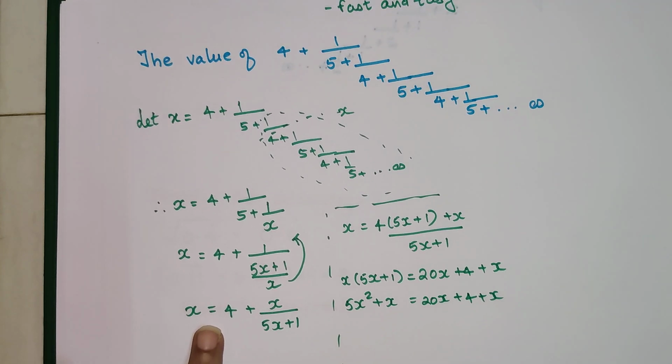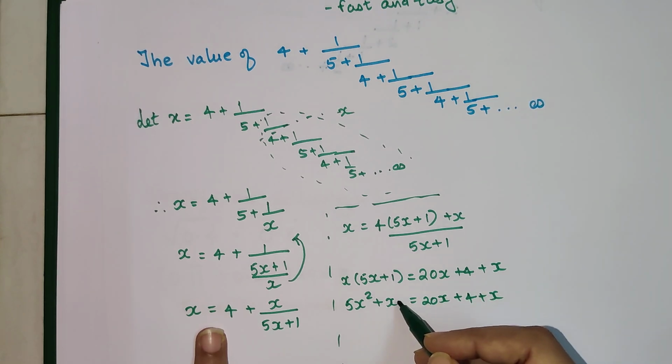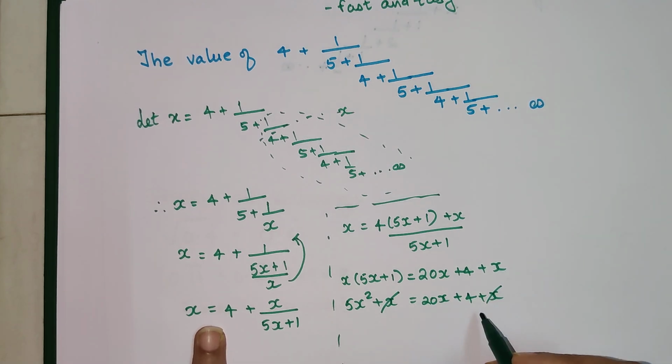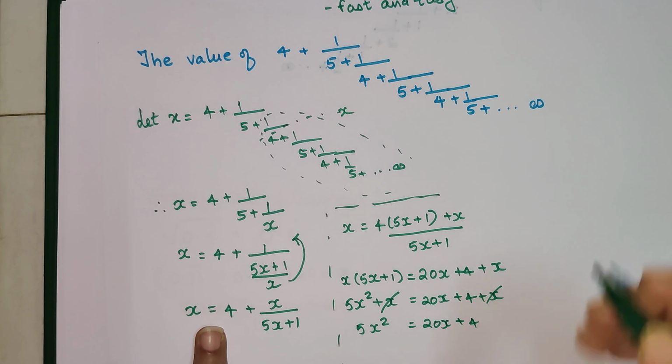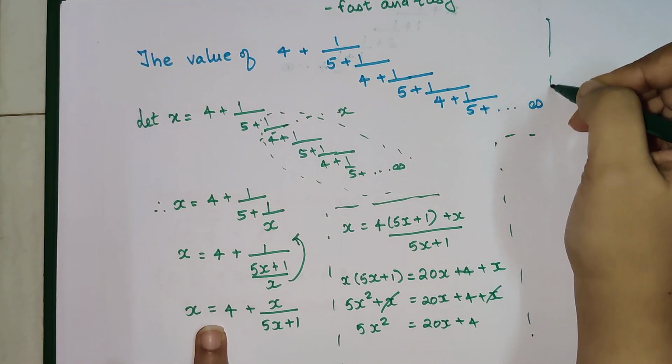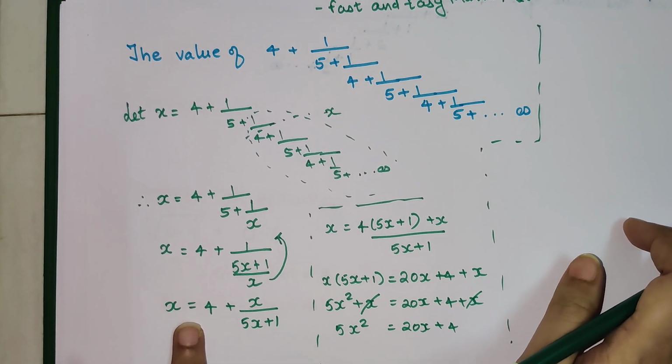Now if you look closely, on either side of the equal to we have x with the same signs. If we shift this x to this side, we get a negative x, so they can cancel each other. So now you are looking at something like this: 5x square is equal to 20x plus 4. So this will actually turn out to be a quadratic.